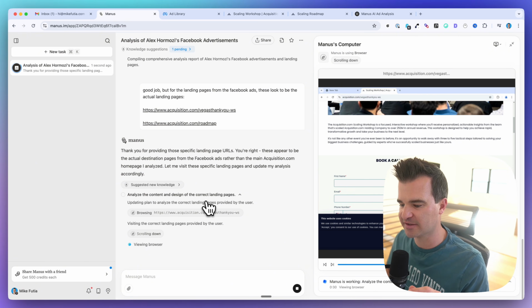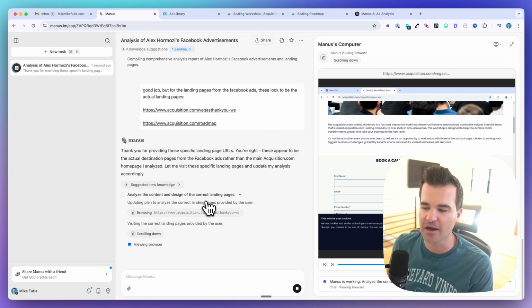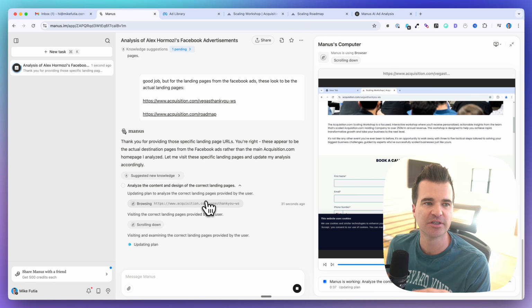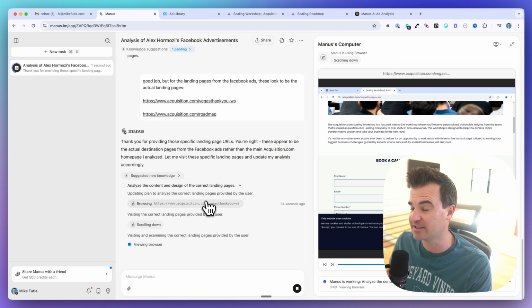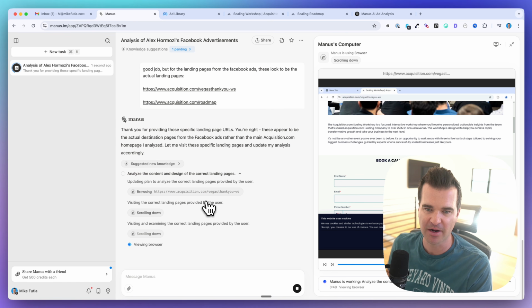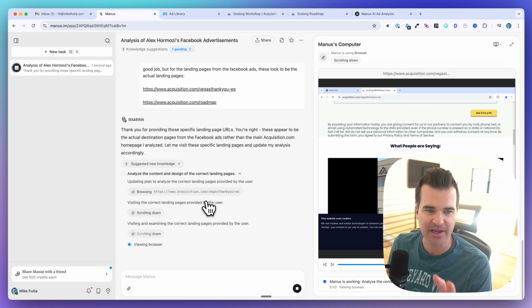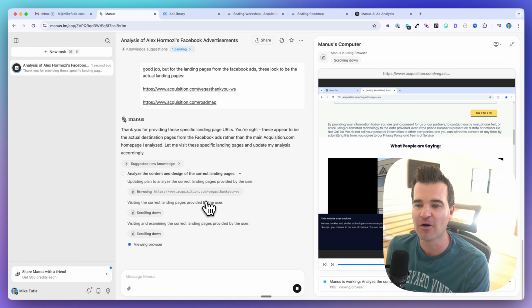So as a tool overall, this is going to be different, obviously, than something like Gumloop or Lindy, which are automation builders, AI agent builders. I consider Manus more, as it is, a general agent that you can work with. You kind of want to babysit it a little bit just because it might go off track like it did right there. But it's going to be able to generate, and this has not been a long video so far, a very comprehensive analysis of Hormozi's Facebook ads, his landing pages, the messaging, and how it all ties together in a pretty short period of time.